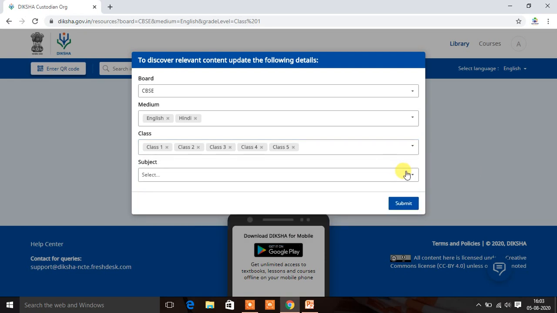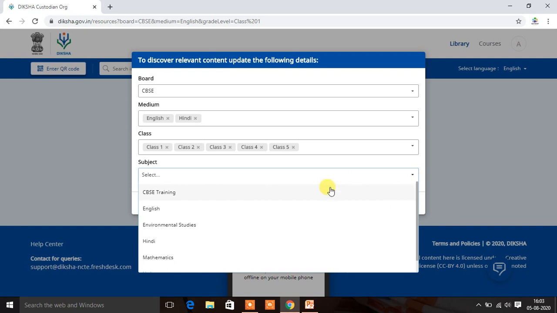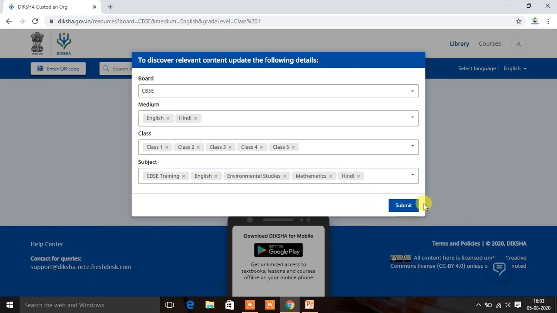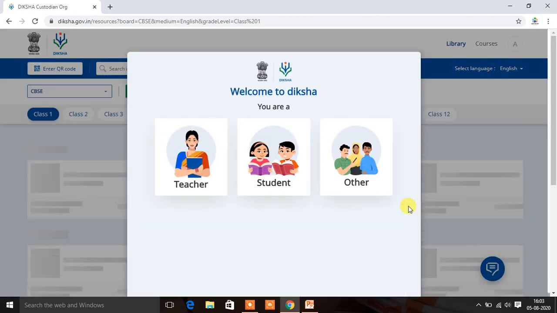Now, in which subject you are interested, for example, CBSE training, and the subject you are teaching, English, EVS, mathematics, even Hindi also. If you are interested, you can click on any of the options. After that, you have to click on submit. Means this is your area where you are interested. Now click on submit and wait.